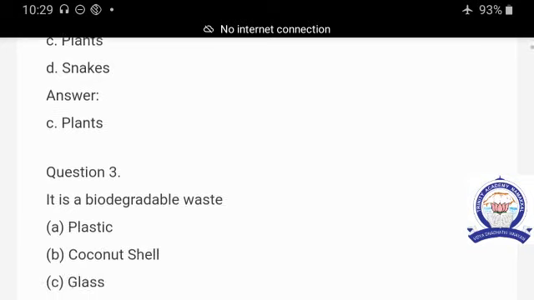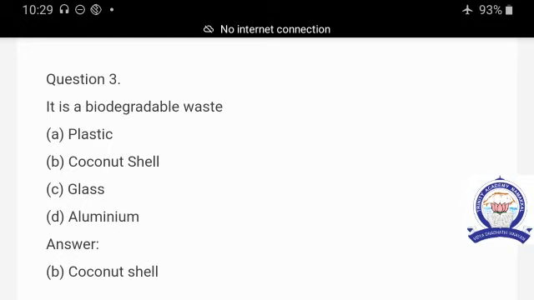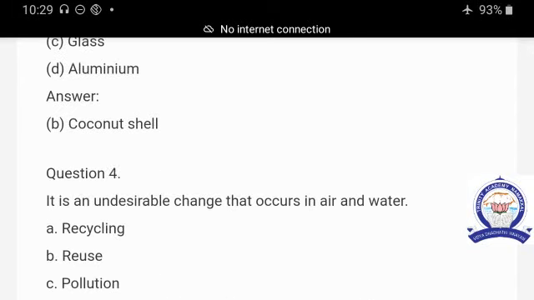Question number 3. It is a biodegradable waste. Coconut shell, plastic, glass, aluminum. Plastic, glass, aluminum are non-biodegradable waste. So the answer is coconut shell. The coconut shell is easily decomposed in the soil. So the answer is coconut shell.